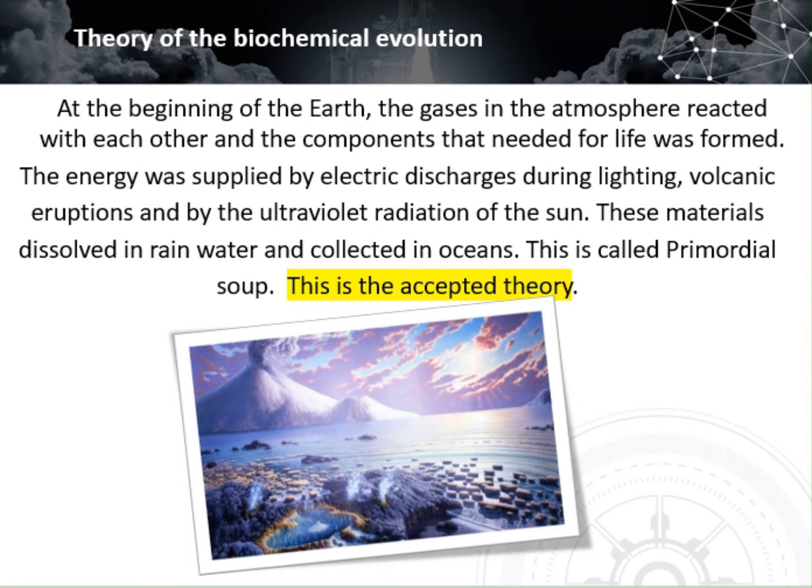Let's discuss about theory of the biochemical evolution. At the beginning of the Earth, the gases in the atmosphere reacted with each other and components that needed for life was formed. The energy was supplied by electric discharges during lightning, volcanic eruptions, and by ultraviolet radiation of the sun. These materials dissolved in rainwater and collected in ocean. This is called primordial soup and this is the accepted theory about origin of the life on the earth.